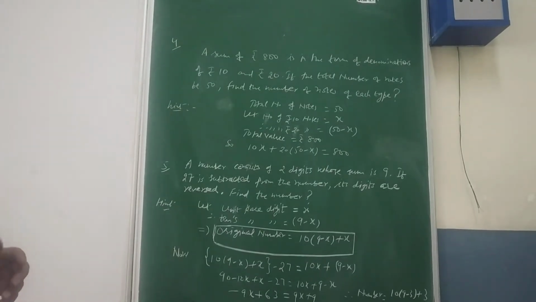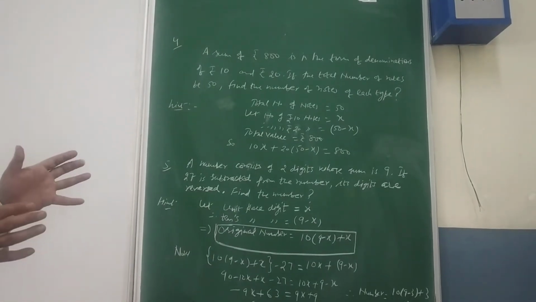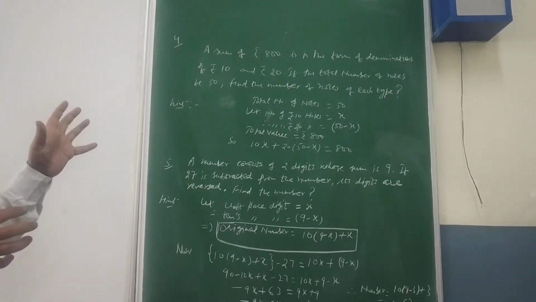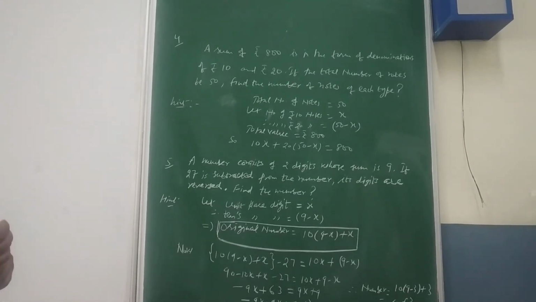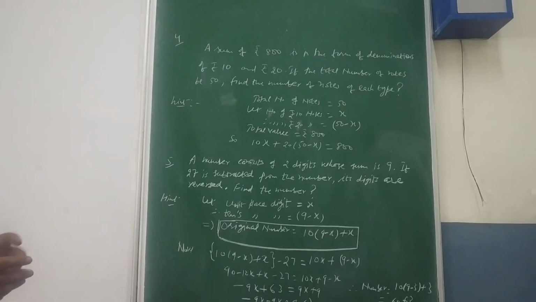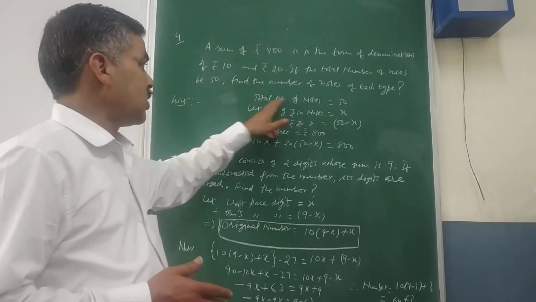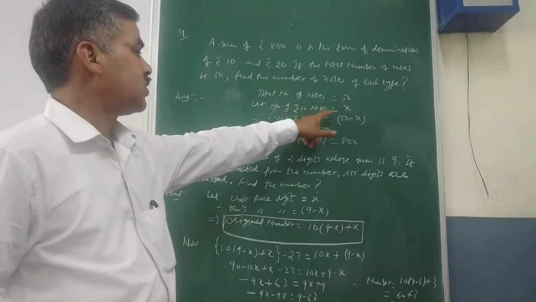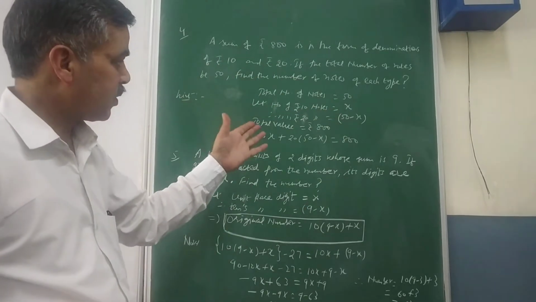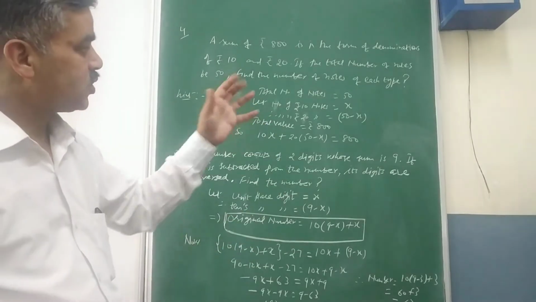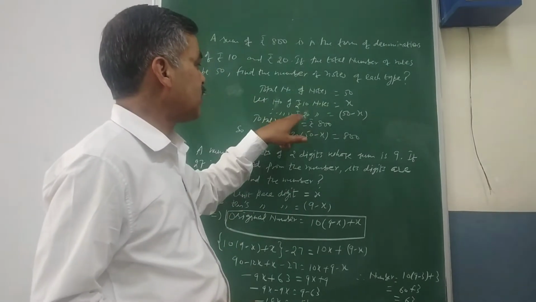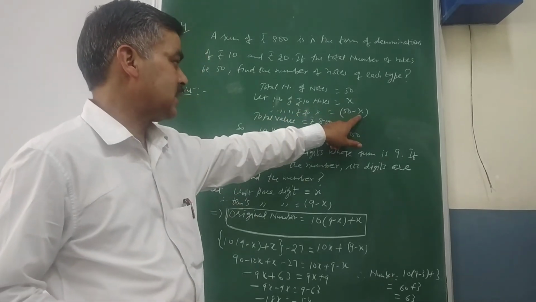Total rupees 800 is divided in number of notes of rupees 10 and 20. If the total number of notes given are 50, you have to find the number of notes of each type. So let the total number of notes given be 50. Out of 10 and 20, suppose the number of rupees 10 notes I have taken is equal to x. So total notes are 50, so left notes will be of rupees 20, that is 50 minus x.